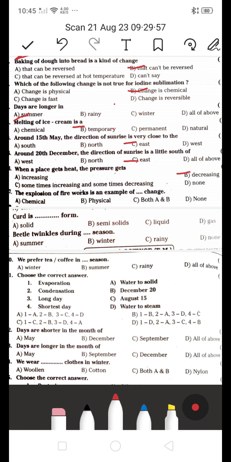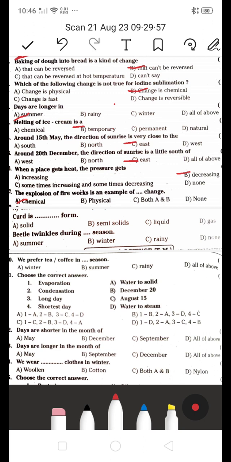This also previous bit. Next, the explosion of firework is an example of. Is it a chemical, or is it a physical? It's a both A and B, and D, none of this. Explosion of firework means it's a chemical change, right? Chemical changes is nothing but almost the substance changes into different substances. So that's a chemical.